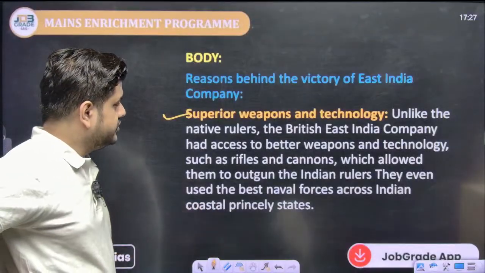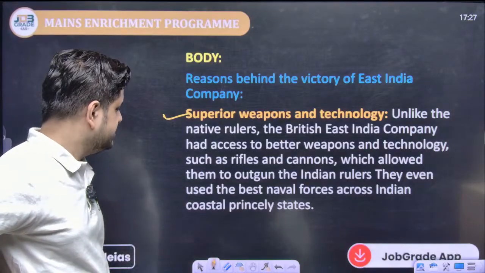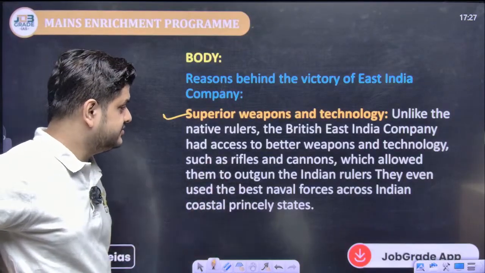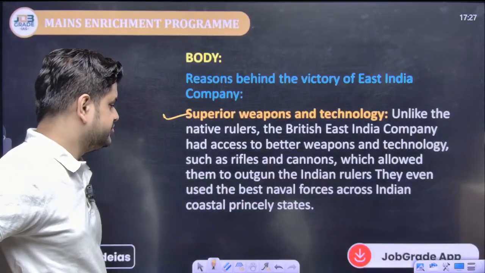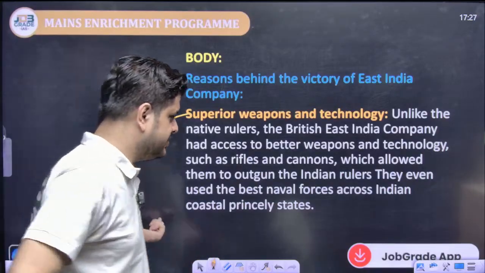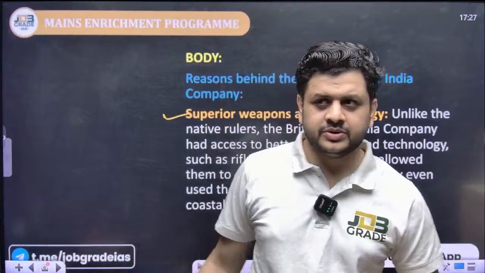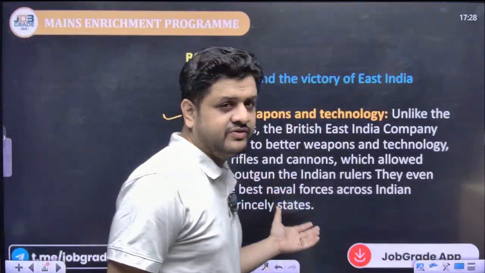Unlike the native rulers, the British East India Company had access to better weapons and technology such as rifles and cannons, which allowed them to outgun the Indian rulers. They even used the best naval forces across the Indian coastal princely states, especially against the kingdom of Karnataka and the kingdom of Mysore.